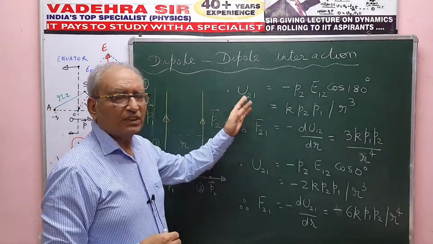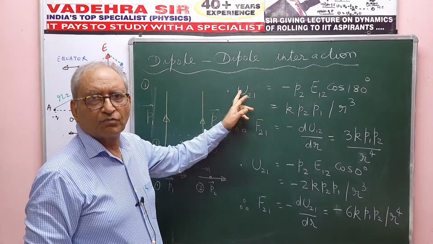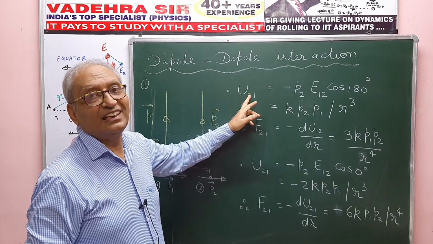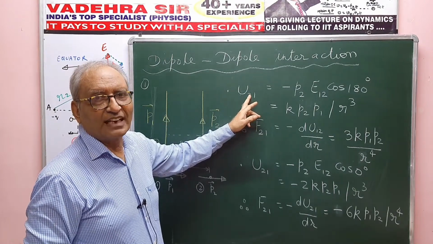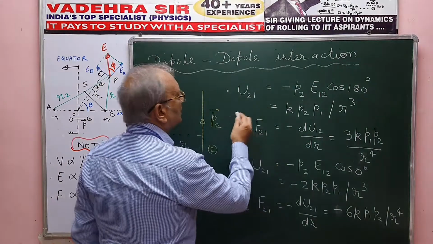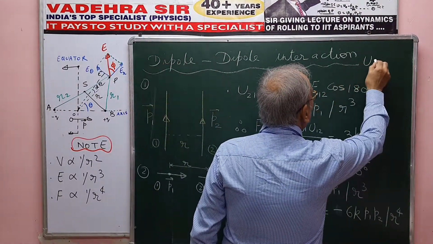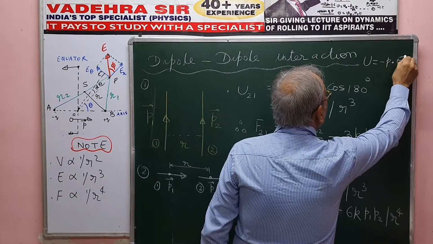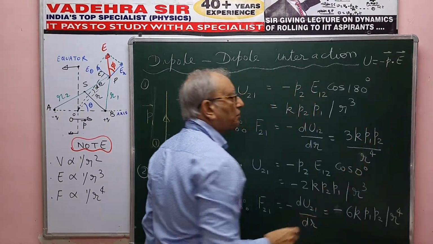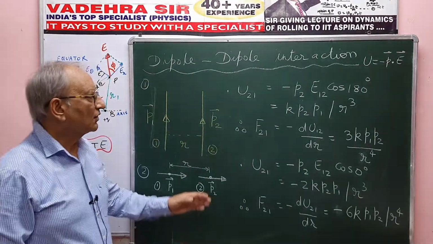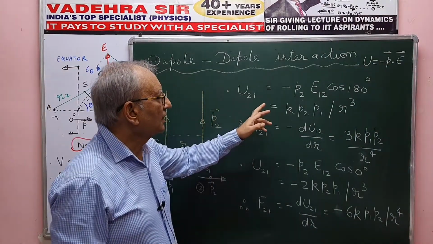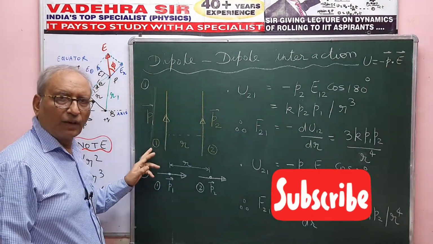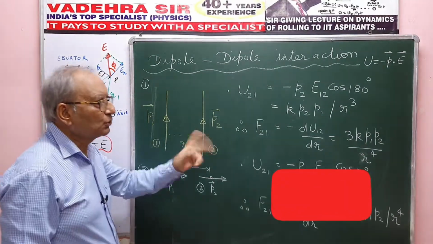Now the interactive potential energy U21, look at the symbol itself. This is the potential energy of the dipole 2 in the field of the dipole 1. We know the general expression for U that we have done earlier, that is minus P dot E, so minus PE cos theta. So U21 will be minus P2, and the field of the dipole 1 at the site of the dipole 2.